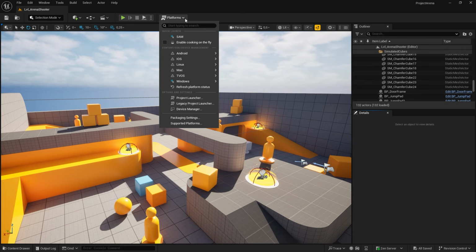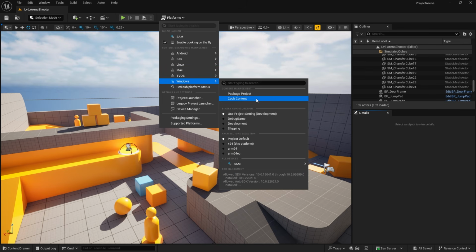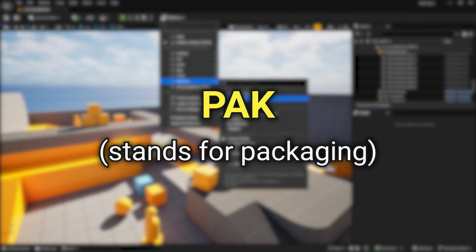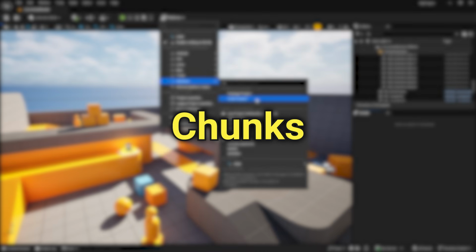If you would like to cook using the on-the-fly method, in the Platforms drop-down menu, make sure to toggle Enable Cooking on the Fly, and then you can follow the same steps by selecting the target platform. When you cook content, Unreal Engine stores the content as a PAK file, also known as a packaging file. These files can then be further separated into smaller PAK files, and these are known as chunks.